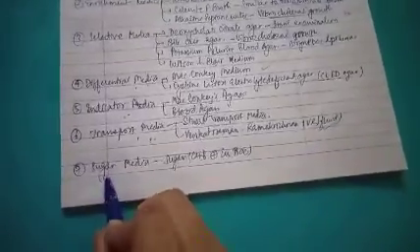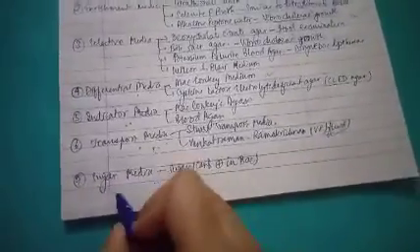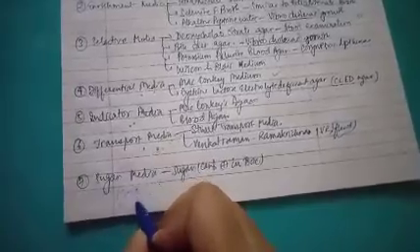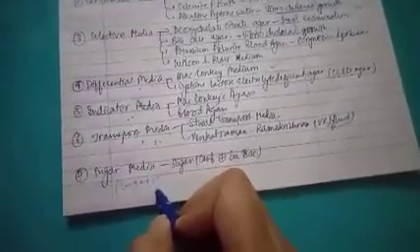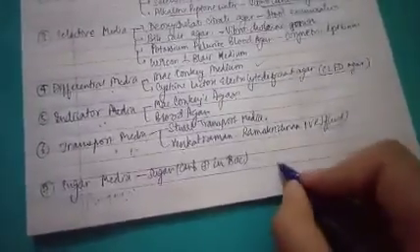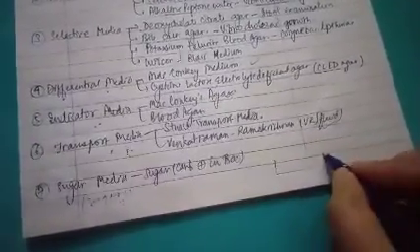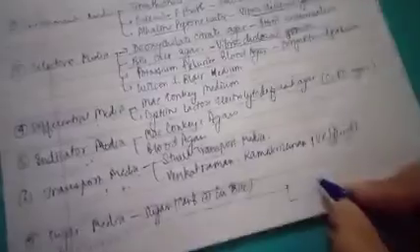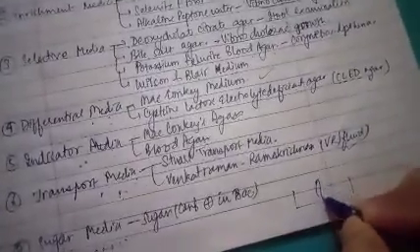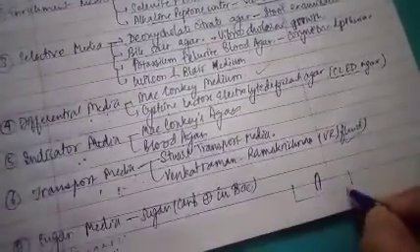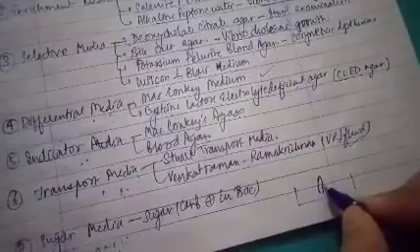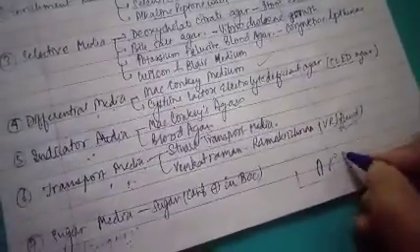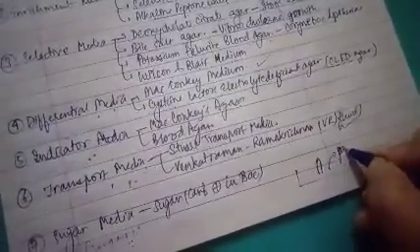The next type of media is sugar media. As the word signifies, here also the presence of sugar is important. In this, we take a large tube, and a small Durham's tube is inserted into the large test tube. We will observe the gas production.